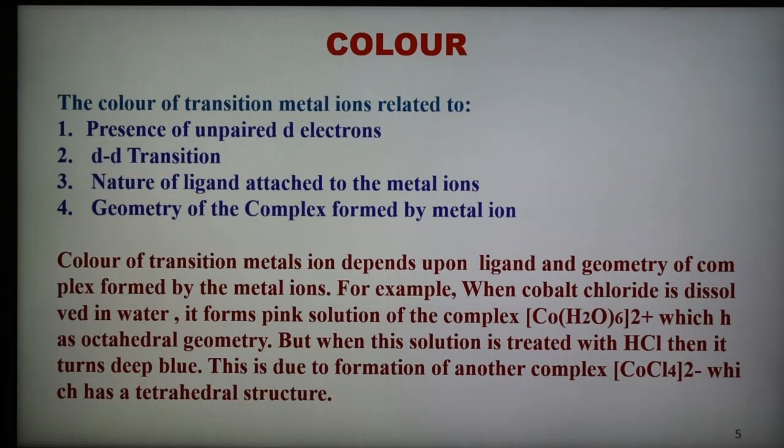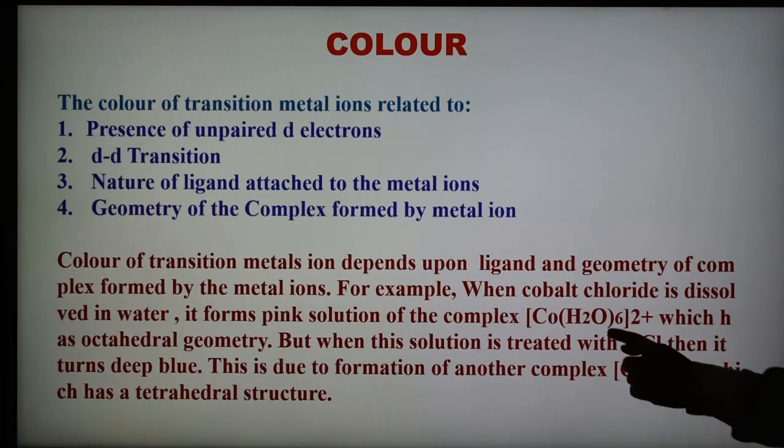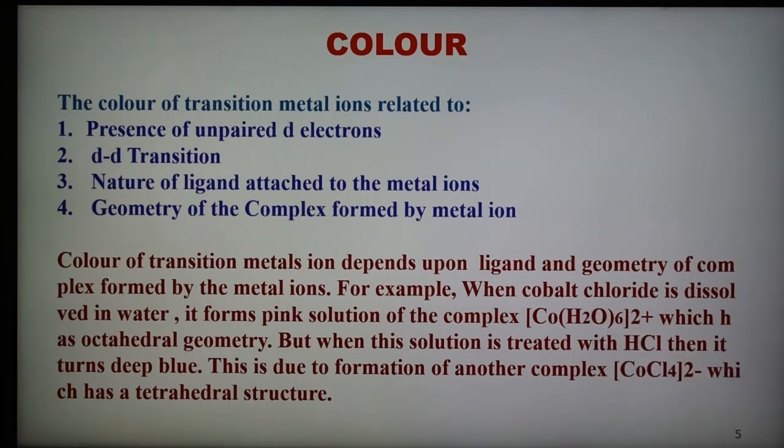So see, the compound is the same metal ion, cobalt 2 plus in both complexes, but the geometries are different. This one is octahedral, this one is tetrahedral, and the nature of the ligands is different. Here water is the ligand, here the chloro group, chlorine, is the ligand. So the ligands are different and the geometries are different, therefore they show different colors: pink in the first case, deep blue in the second. So the color of a transition metal ion is also related to the nature of the ligand and the geometry of the complex. These are the 4 important points in case of color.